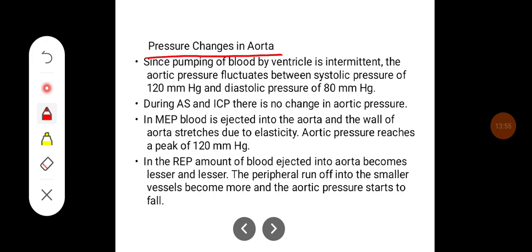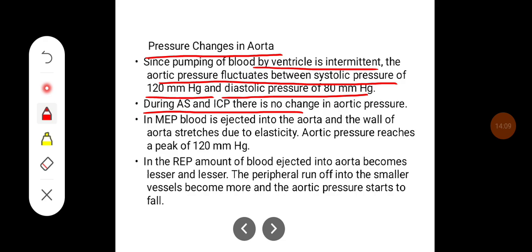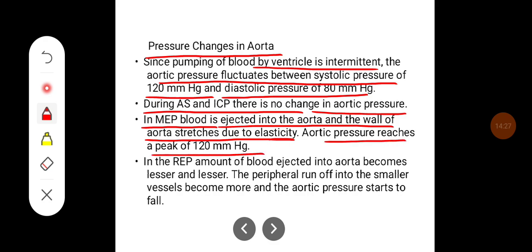Pressure changes in aorta. Since pumping of blood by ventricle is intermittent, the aortic pressure fluctuates between systolic pressure of 120 mm Hg and diastolic pressure 80 mm of Hg. During atrial systole and isovolumetric contraction phase, there is no change in aortic pressure. In maximum ejection phase, blood is ejected into aorta and the wall of the aorta stretches due to elasticity. The aortic pressure reaches a peak of 120 mm of Hg.